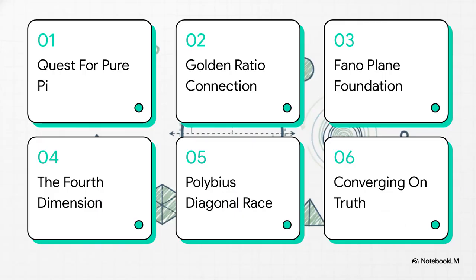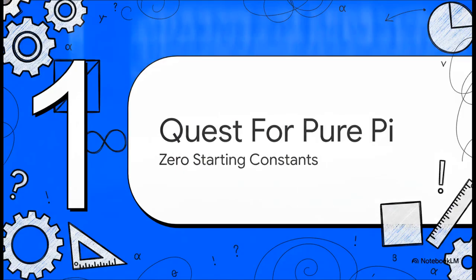So here's our roadmap. We're going to kick things off with the quest for pure pi, look at the golden ratio connection, lay down the Fano plane foundation, navigate the fourth dimension, jump into the Polybius diagonal race, and finally, converge on final truth. It's a lot, so let's get right to it. Part 1. The quest for pure pi.